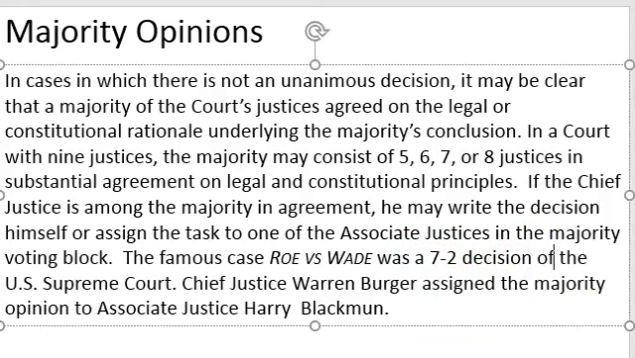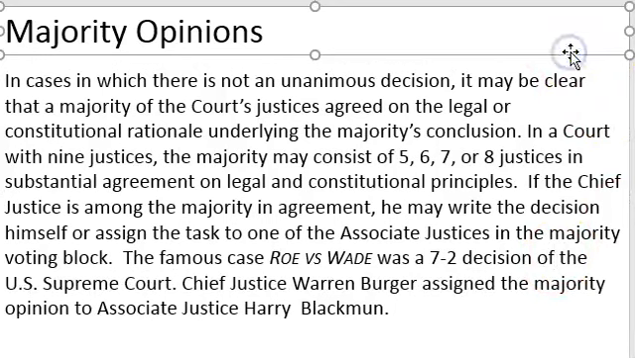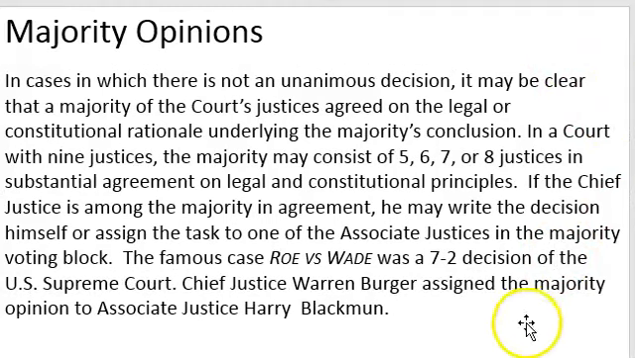The famous case Roe v. Wade was a 7-2 decision of the United States Supreme Court. Chief Justice Warren Burger assigned the majority opinion to Associate Justice Harry Blackmun.